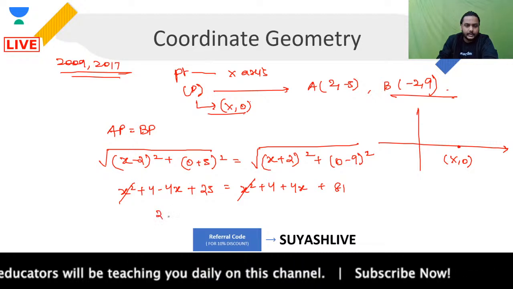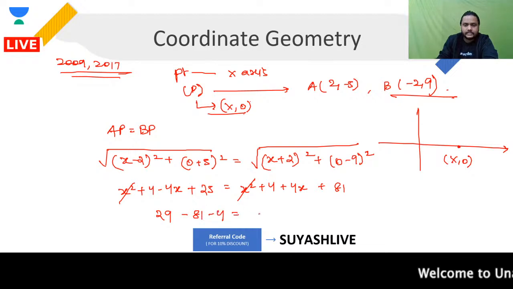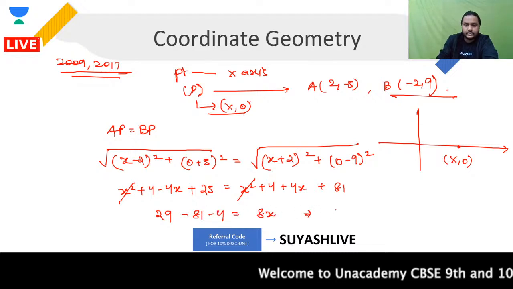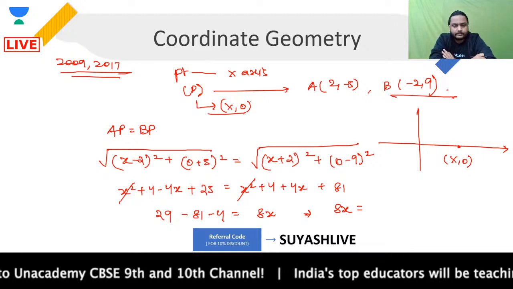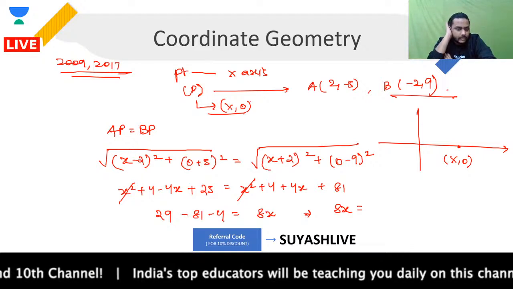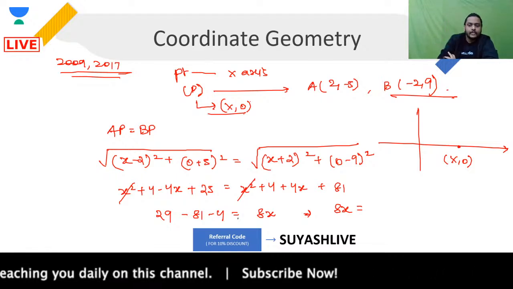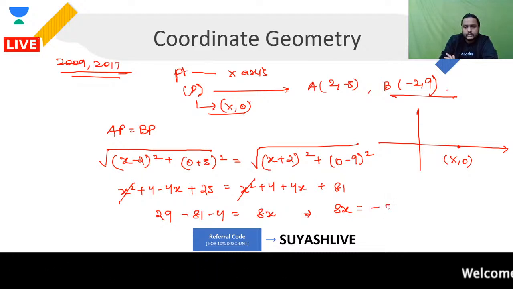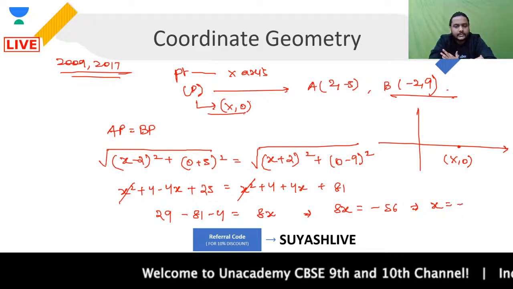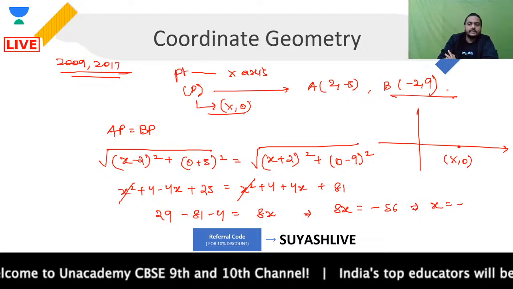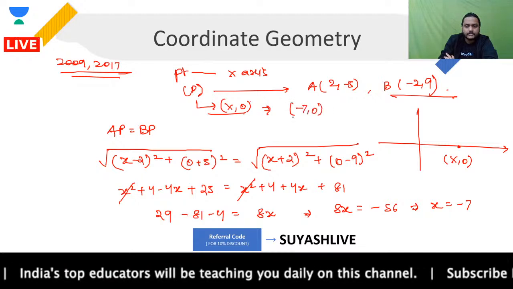If you see, you will be having 29 minus 81 minus 4 is equal to 4x plus 4x, that is 8x. यहाँ से you will be getting 8x is equal to, देखो, minus 85, and minus 85 plus 29 will be what? Minus 56. Okay, so it's going to be minus 56, and यहाँ से your x will be coming out as what? X कितना आएगा, guys? Tell me. 8 5s are 40, 48, 8 7s are 56. x came out as -7. तो जो आपका point P है, that point P is nothing but (-7, 0).